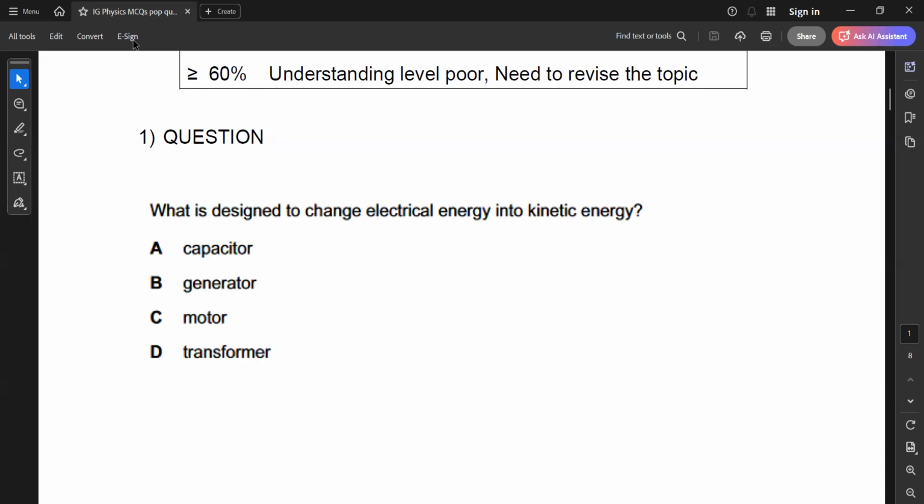Question number one: what is designed to change electrical energy to kinetic energy? Which one takes in electrical energy, or electricity, and moves? So the motor takes electrical energy, like when you switch it on, and starts to rotate or move, so it converts it into kinetic energy.